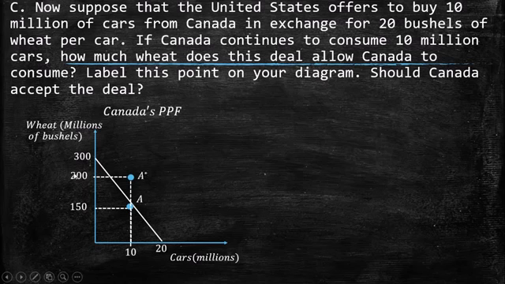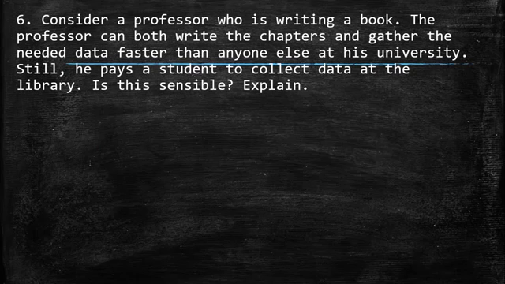So we see here that they change their position from A to A star. We see how Canada is better off. So in this sense, Canada should accept the deal because the position is better with trade. So they should accept.